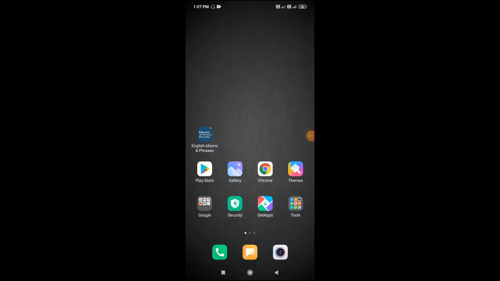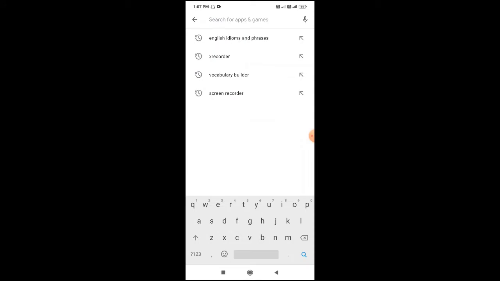The app name is English Idioms and Phrases. If you have to install it, you need to go to Play Store. Here you have to type English idioms and phrases. It's already in my search list. I will just click on it.